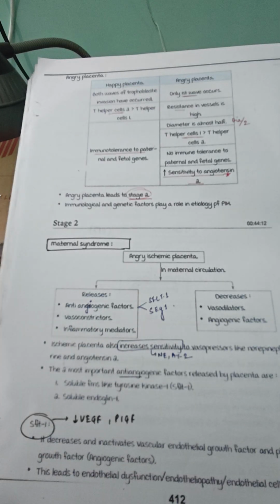This ischemic placenta can also increase sensitivity to vasopressors like norepinephrine and angiotensin 2, and the two most important anti-angiogenic factors, as we have already discussed, are soluble FMS like tyrosine kinase 1 and soluble endoglin 1. Now sFLT1 is anti-angiogenic, means it decreases and inactivates the vascular endothelial growth factor and placental growth factor.